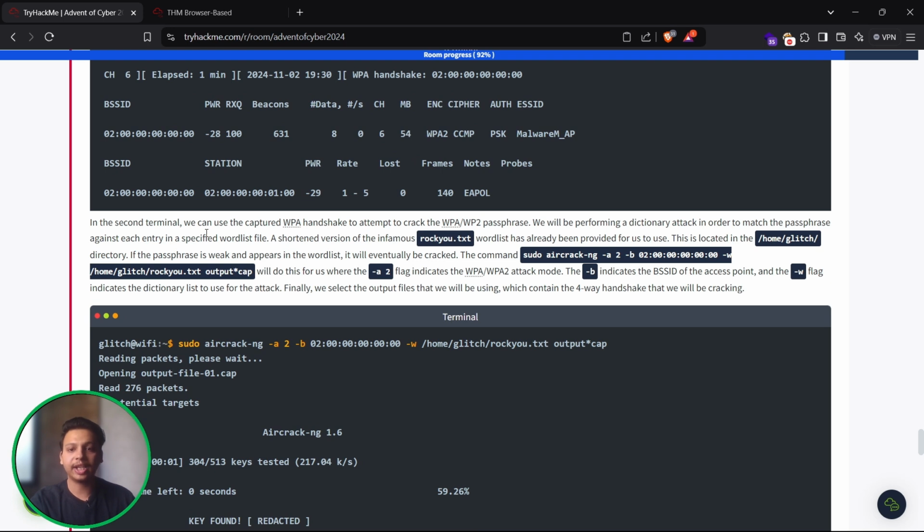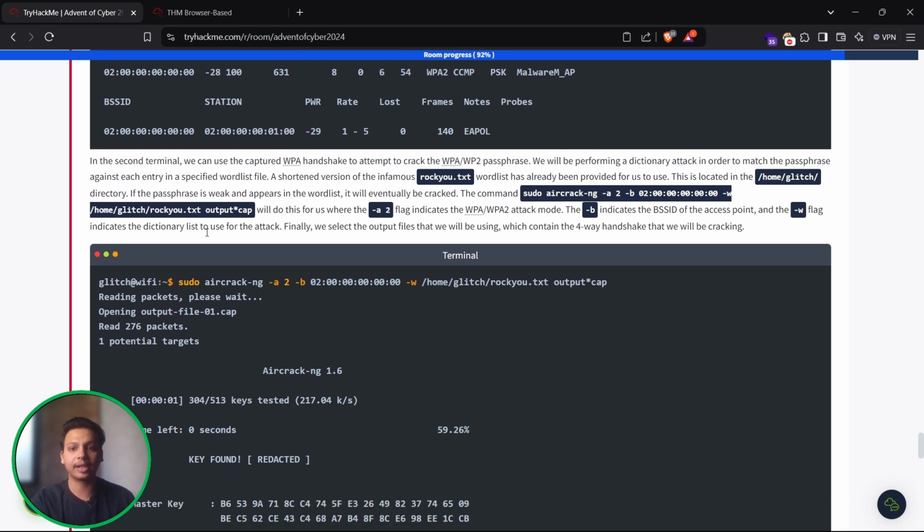In the second terminal, we can use the captured WPA handshake to attempt to crack the WPA2 passphrase. We will be performing a dictionary attack in order to match the passphrase against each entry in a specified word list file, a shortened version of the infamous rockyou.txt. The word list has already been provided for us to use. This is located in the home glitch rockyou.txt over here.